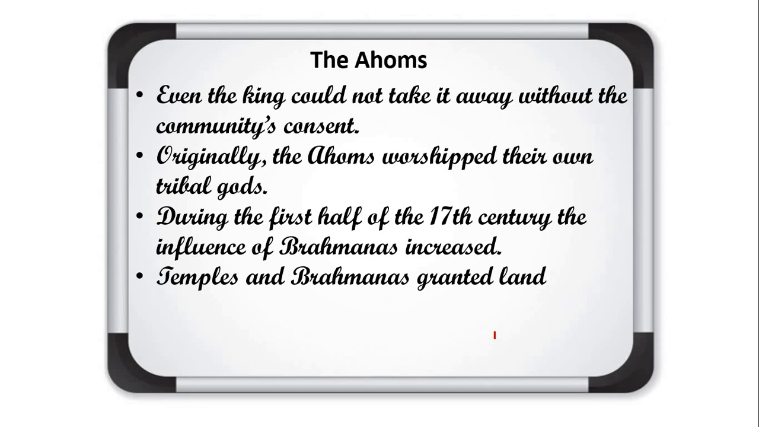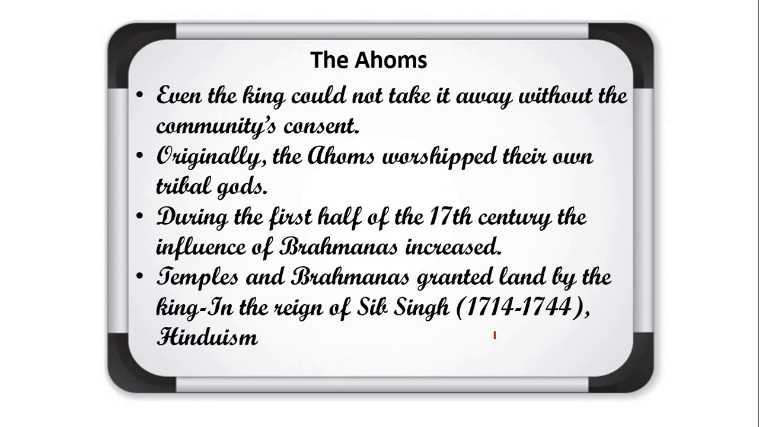During the first half of the 17th century, the influence of the Brahmins increased. When they settled in India, they were influenced by the Brahmins, that is Hinduism, and many of these Ahom communities adopted Hinduism. Temples and Brahmins were granted land by the king. In the reign of Singh, Hinduism became the prominent religion. At that time the Singh rulers were in this area, so Hinduism was the main religion of these tribal communities. But they adopted Hinduism while also practicing their own culture and customs.